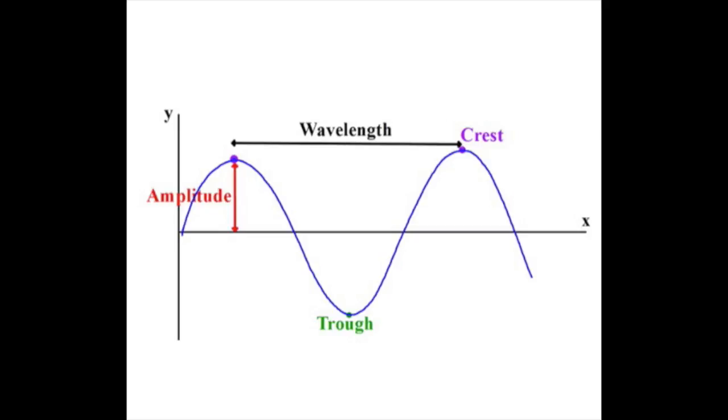normal or equilibrium level. The period T is the time required for one complete cycle, back and forth, and the frequency f is the number of cycles per second. They are related by f equals 1 over T.